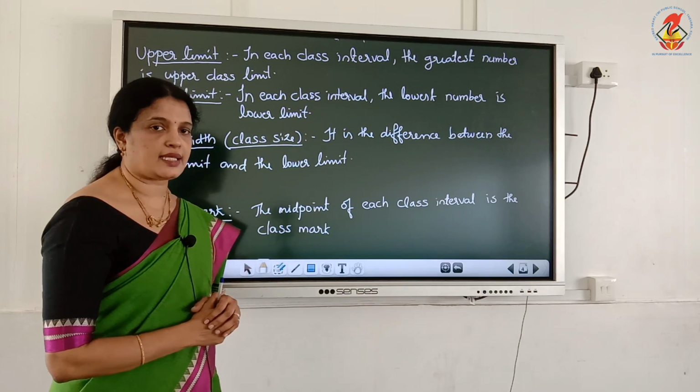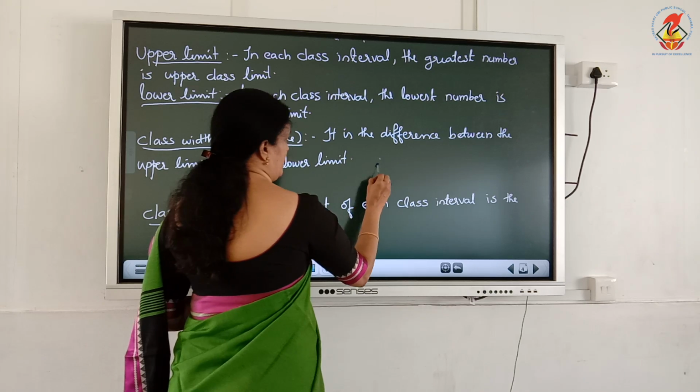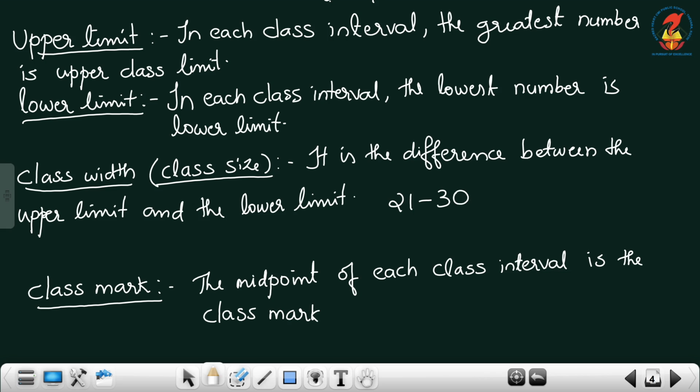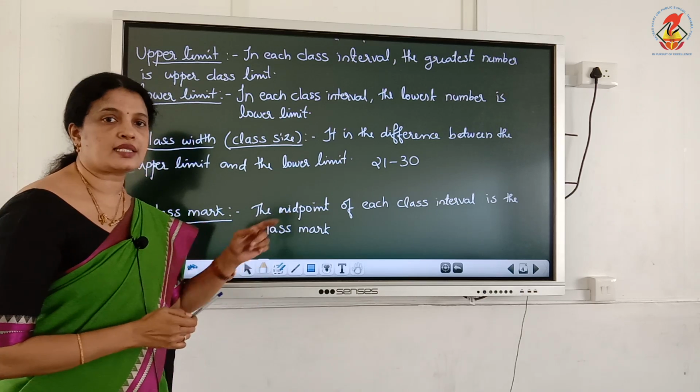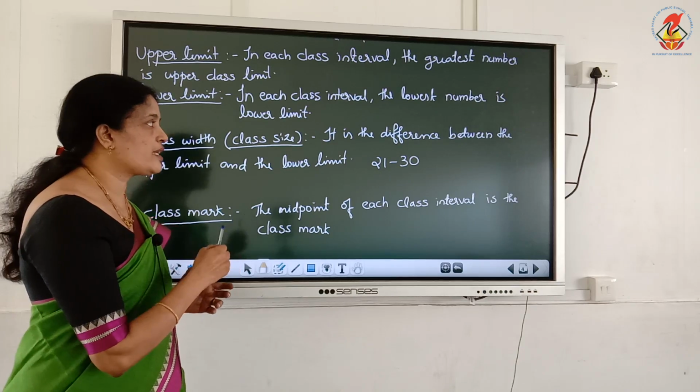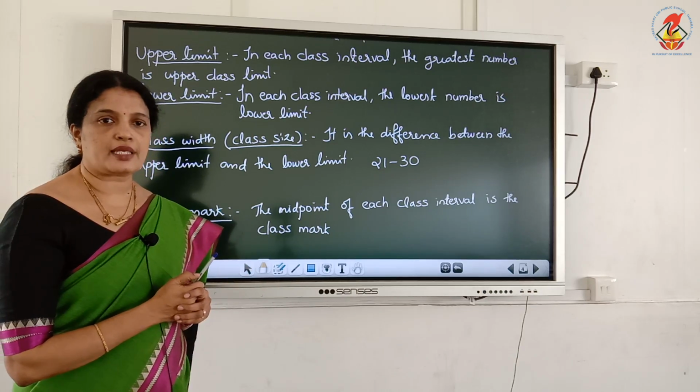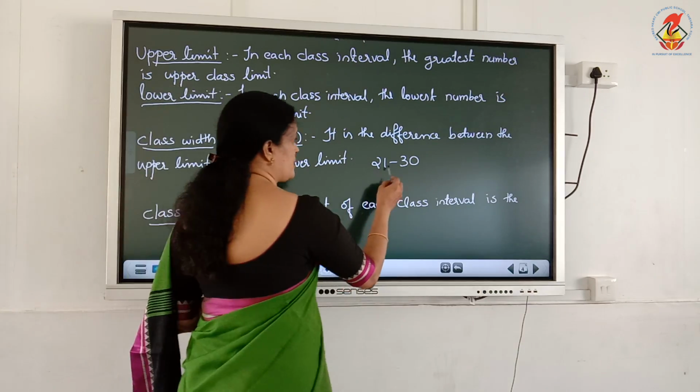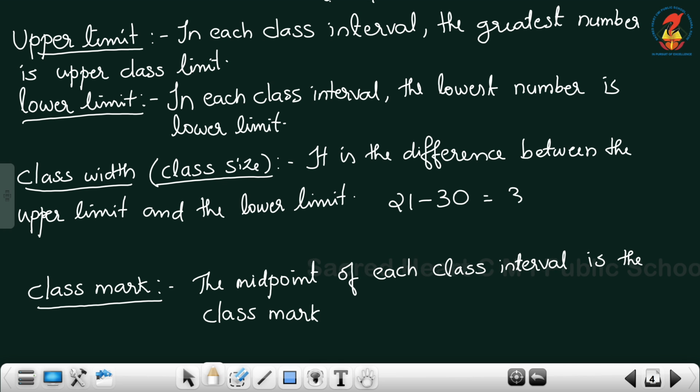Here, 21 to 30. What is the class width of this class interval? The difference between the upper limit and lower limit. What is 30 minus 21? 9. 9 is the class width.